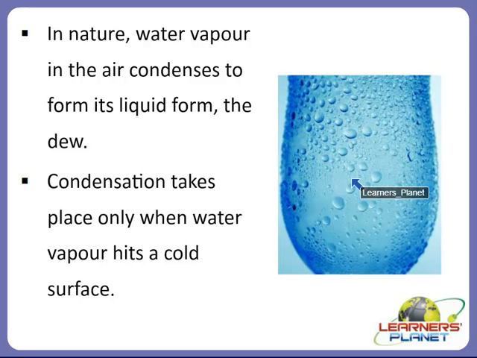If you pour cold water in a glass and leave it at room temperature, after some time you can see the water droplets outside the surface of the glass, and this is actually the process of condensation. This is the best example for understanding condensation.